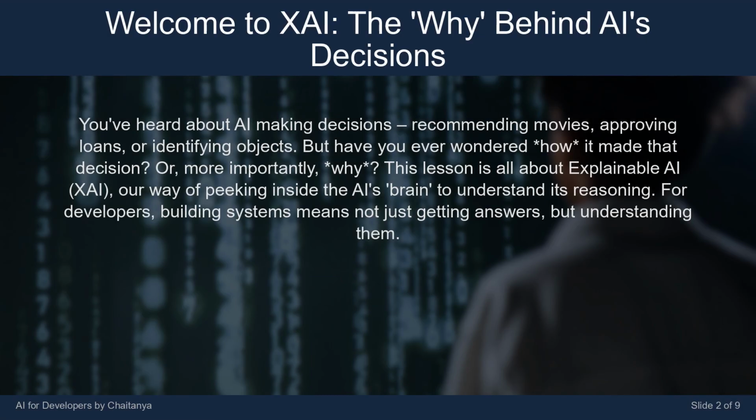You've heard about AI making decisions, recommending movies, approving loans, or identifying objects. But have you ever wondered how it made that decision? Or, more importantly, why? This lesson is all about Explainable AI, XAI. Our way of peeking inside the AI's brain to understand its reasoning. For developers, building systems means not just getting answers, but understanding them.